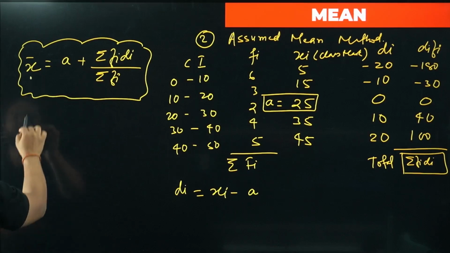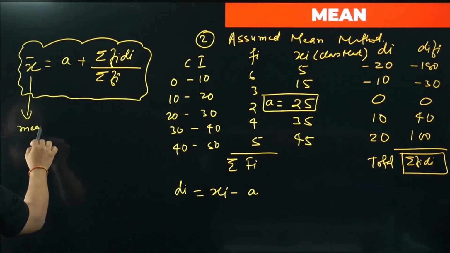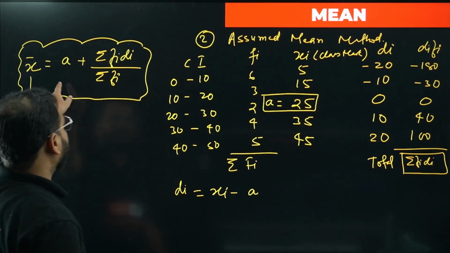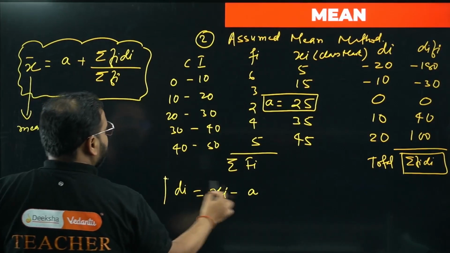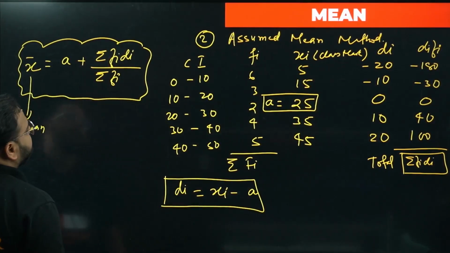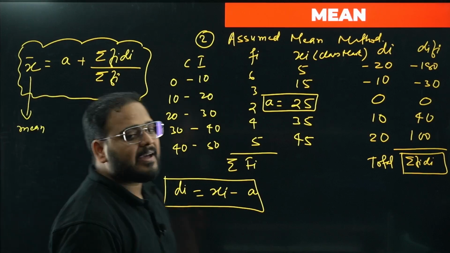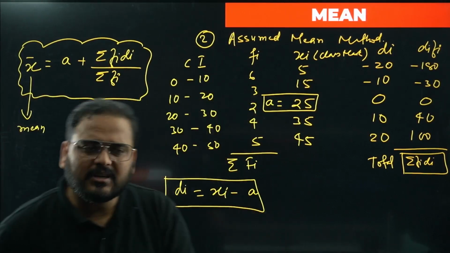This represents, bacha, what? The mean value, the average, the arithmetic mean. A you know, fi di you know. What is di, sir? I've written already over here. Di is xi minus a. Clear, right? Di is xi minus a. Assumed mean method is very simple.